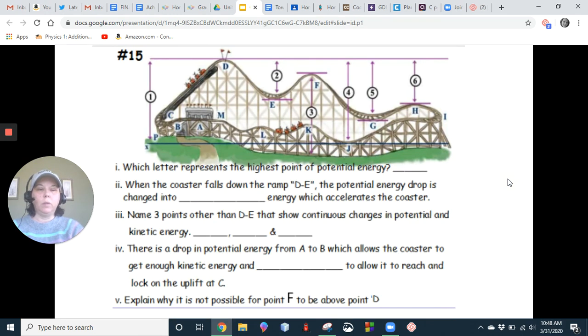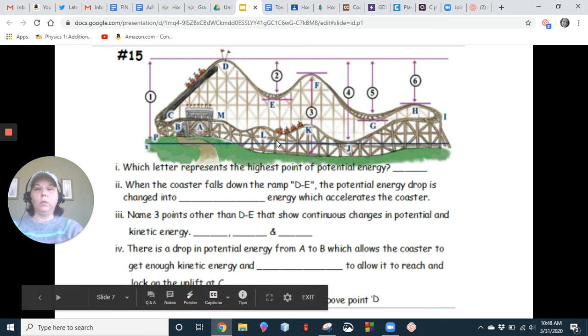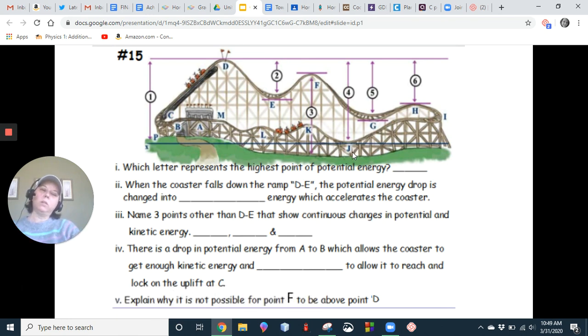So now for your assignment, you're going to look at this problem at the bottom, and you're just going to fill in what you think is going on for each of these. Remember your highest points, your highest potential energy, your lowest point, looks like J is the lowest point, lowest potential energy. And then kinetic energy is based on how fast it's going. So the lower it is on a hill, the more kinetic energy compared to different spots. Okay, let me know if you need any help with it.